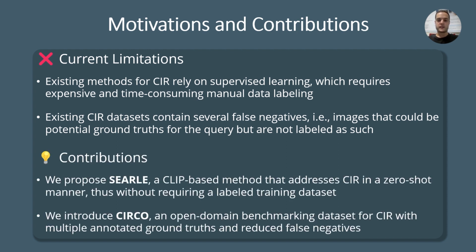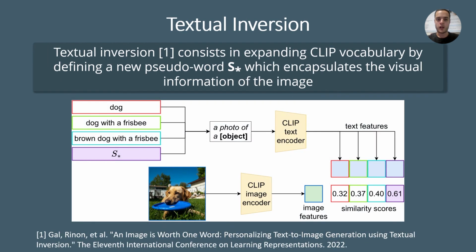Our work addresses these shortcomings with two main contributions. First, we propose SERL, a method based on CLIP that tackles composed image retrieval in a zero-shot way, thus without the need of a labeled training dataset. In addition, we present CIRCO, the first benchmarking dataset for composed image retrieval with multiple annotated ground truths and reduced false negatives. Our work is based on the textual inversion technique.